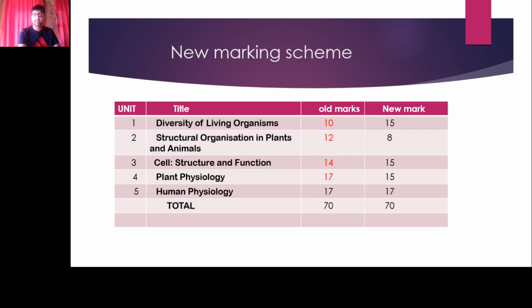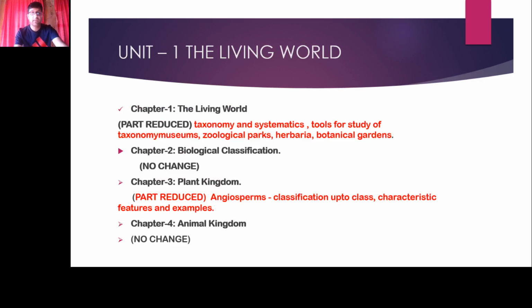So let us study the analysis of this syllabus unit wise. First of all, your first unit is the living world. In this unit, there are 4 chapters. Chapter number 1, the living world. Chapter number 2, biological classification. Chapter number 3, plant kingdom. And chapter number 4, animal kingdom.